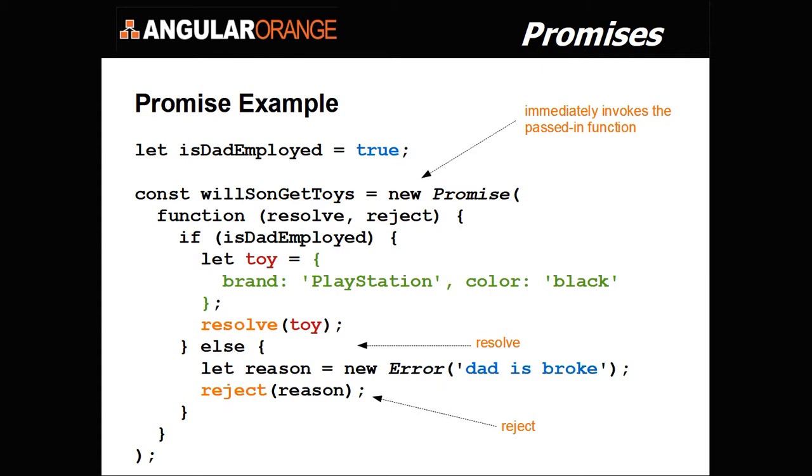But keep in mind, the function is executing, so I could log the state as well. But we'll find that when we do chaining of some of these promises, I just noticed here one of the issues that I had, and I just recognized it, was this let is scoped to this block. If this let was up here with this toy, I would have been able to chain it with other promises. But we'll talk about that later. Okay, so now let me continue this example. Notice is dad employed is true, so this should resolve.